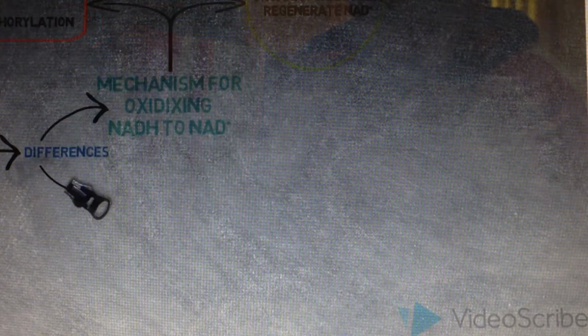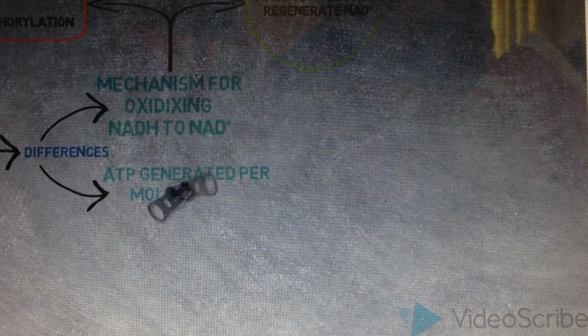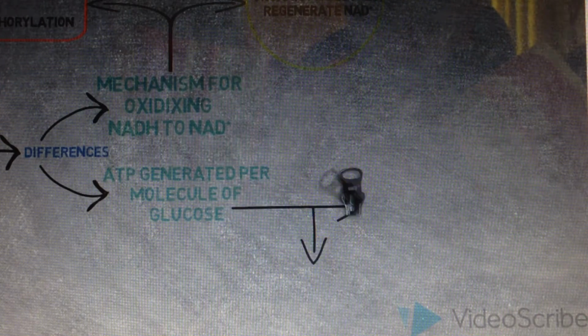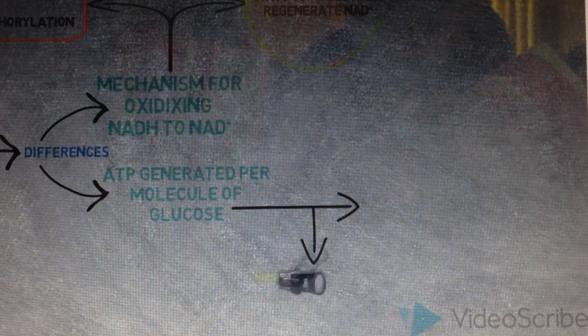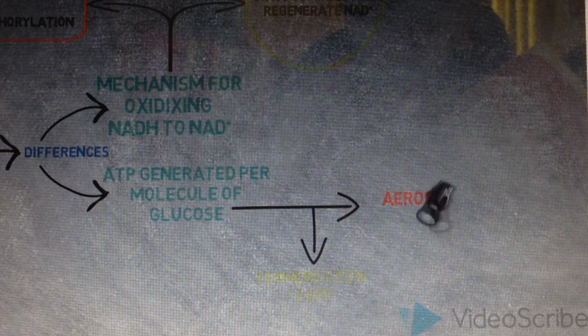The next difference is the ATP generated per molecule of glucose. From fermentation, it produces 2 ATP. Meanwhile, the aerobic process produces a large amount of ATP, that is 30 to 32 ATP.